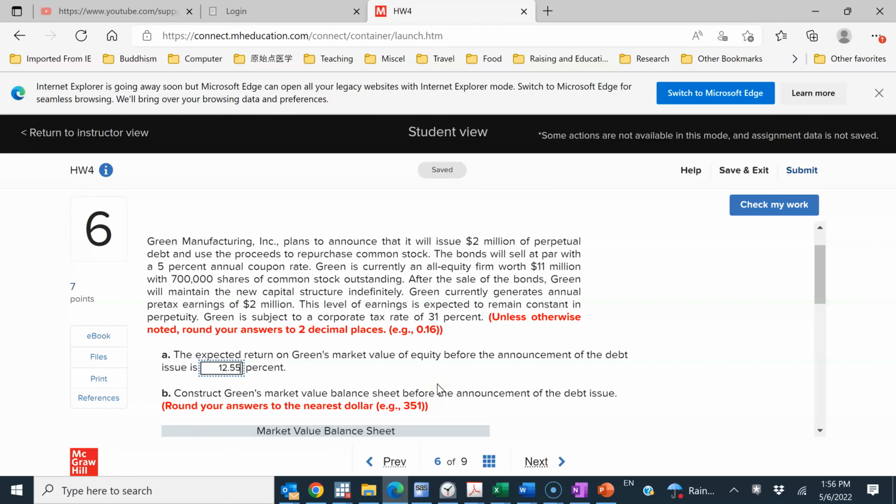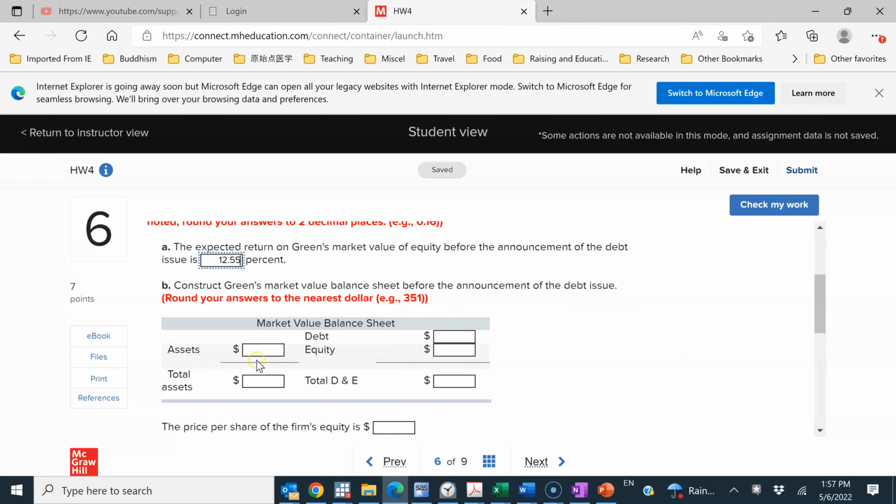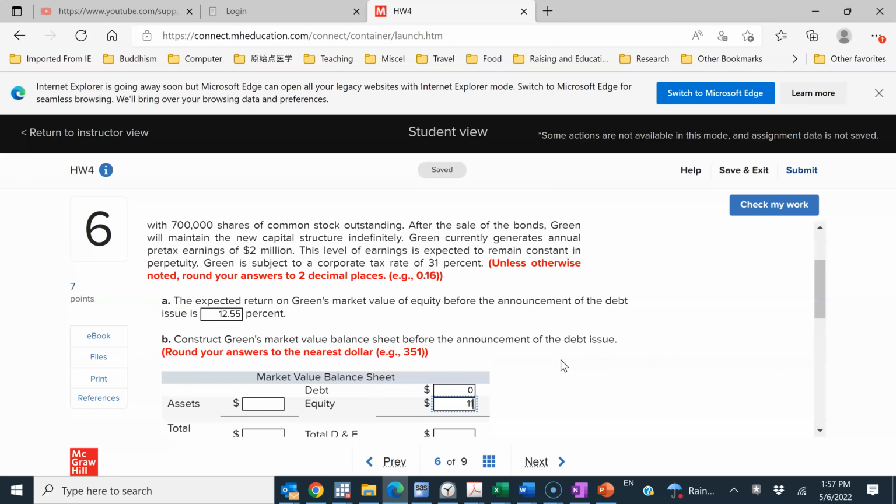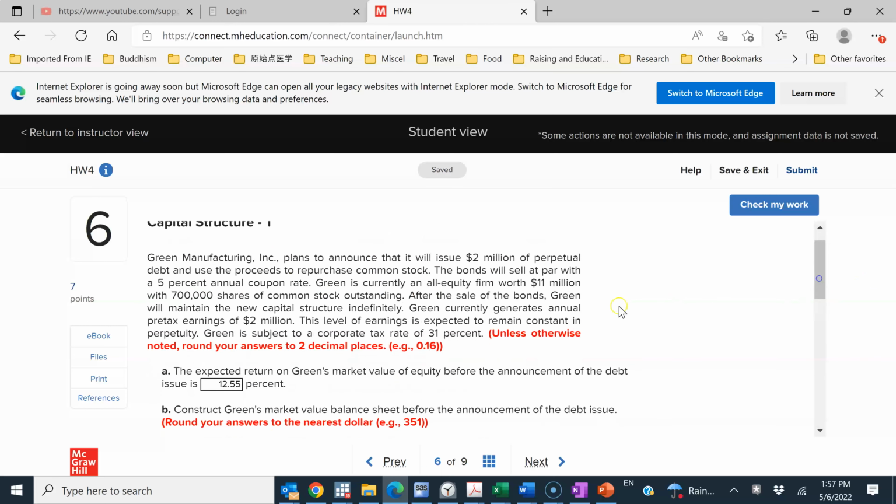So part B, construct Green's market value balance sheet. So normally balance sheet is book value based. So this asks us to construct a market value based balance sheet before the announcement of the debt issue. So before the announcement of the debt issue, there's no debt, right? So on the right hand side, the debt should be zero, and equity. Remember, as we said, this is for the market value based balance sheet. So we cannot write the book value of the equity here. So the market value of equity obviously is $11 million, right? So I think we have been told about that $11 million.